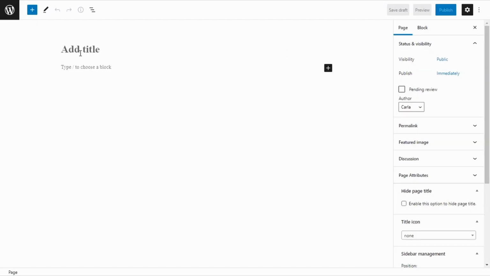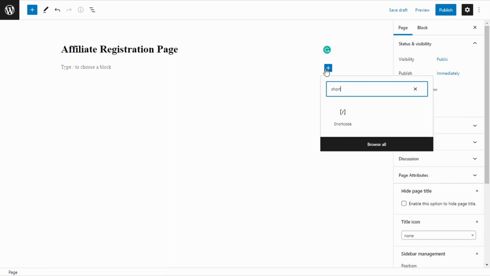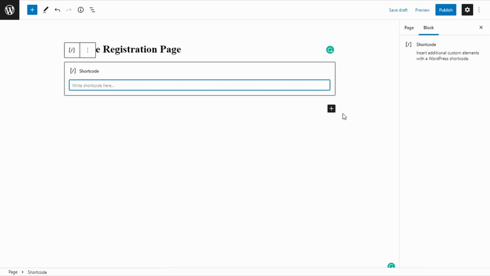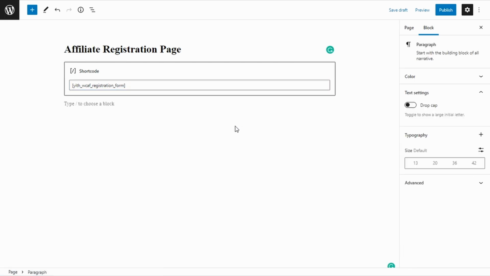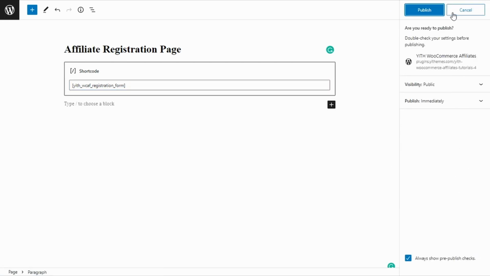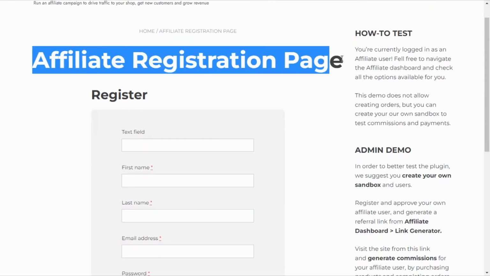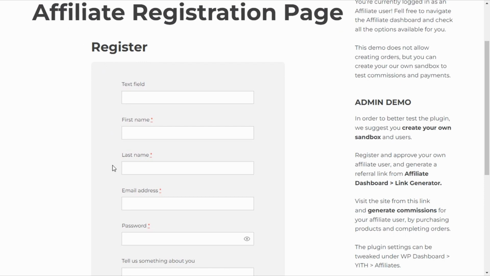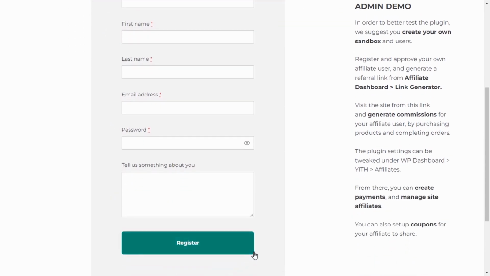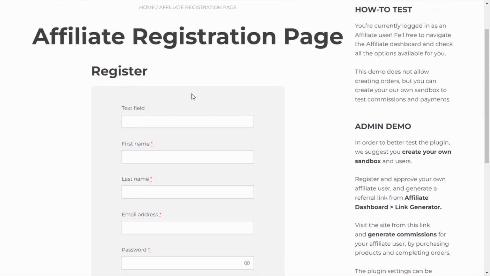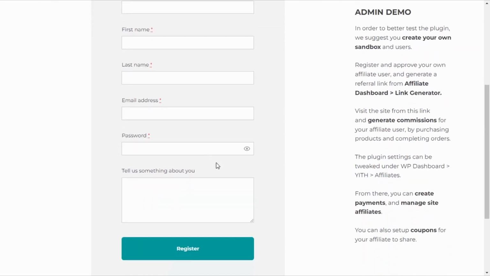Let's just give this page a simple title, Affiliate Registration Page. I'm going to add right here a shortcode. I'm going to paste the shortcode here, and we're going to publish this. Let's see that page. There we go, affiliate registration page, and here is my registration form that I added just using the shortcode that was provided by the plugin. Here I have the text field that we created just minutes ago and the rest of the fields.